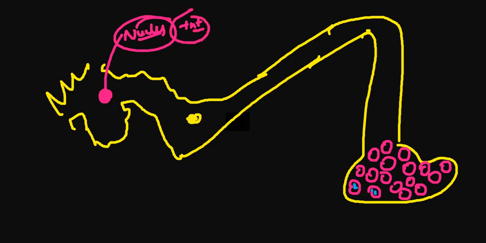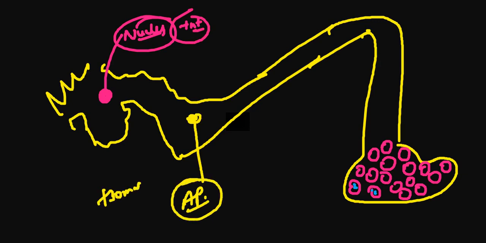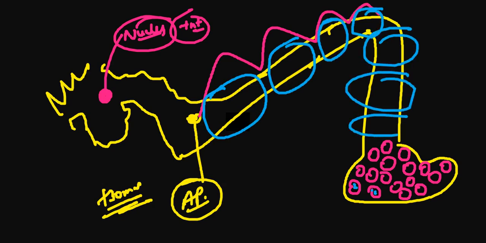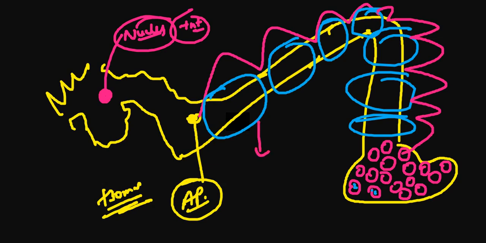Now this is the axon hillock, from where your action potential will generate, that plus 30 millivolts depolarization will happen. Action potential will generate from this point. And why does it jump like this? Because of the myelin sheath present over here on your axon. That is why the action potential jumps like this, and the message is transferred very fast.